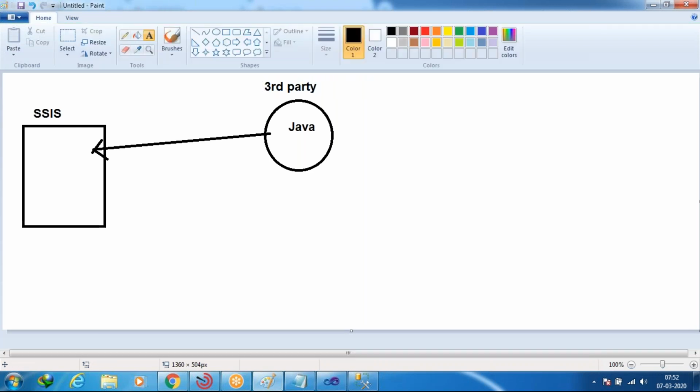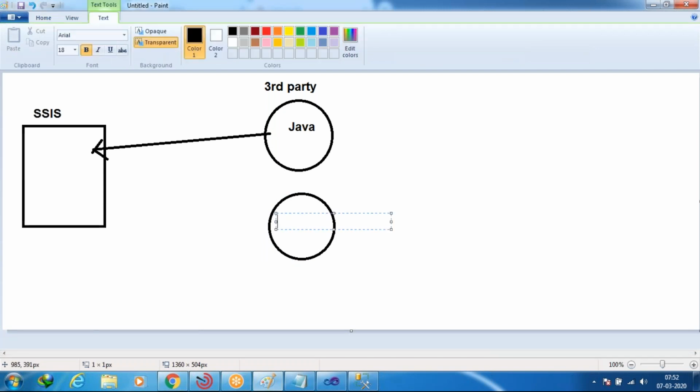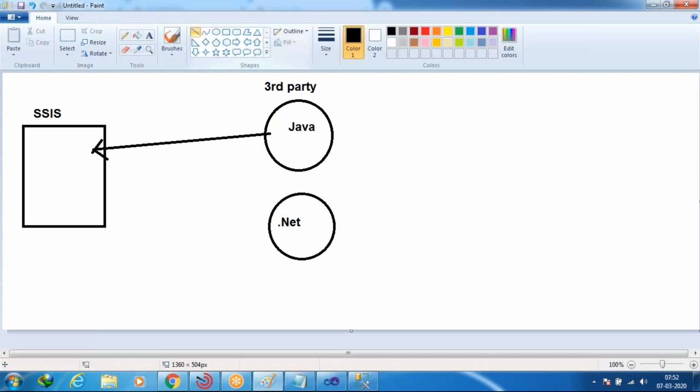Not only Java, for example, if you want to call any .NET application, any .NET executable file into SSIS, we can call this .NET file a third party application.